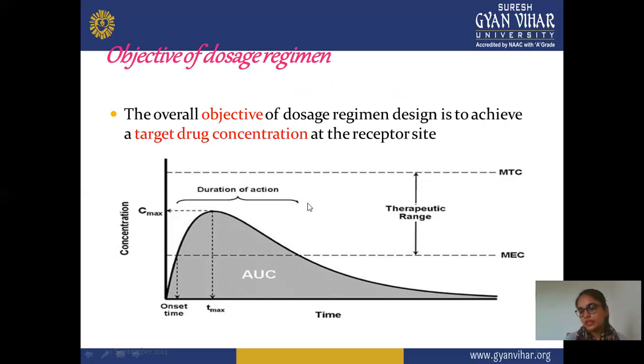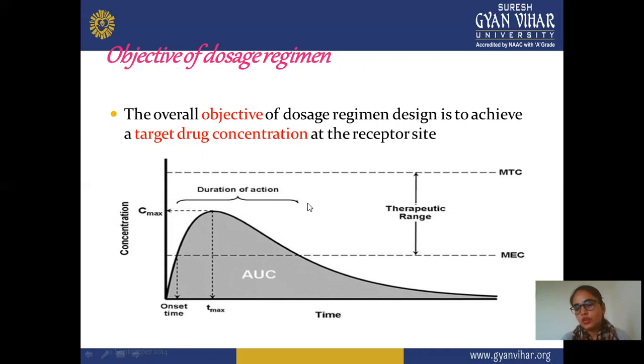Suppose you are taking a drug for a specific disease, then in this condition your drug reaches the receptor, binds with the receptor and shows the specific therapeutic effect. So we can say that your drug reaches a particular site and receptor, interacts, and shows the effect on the receptor site.